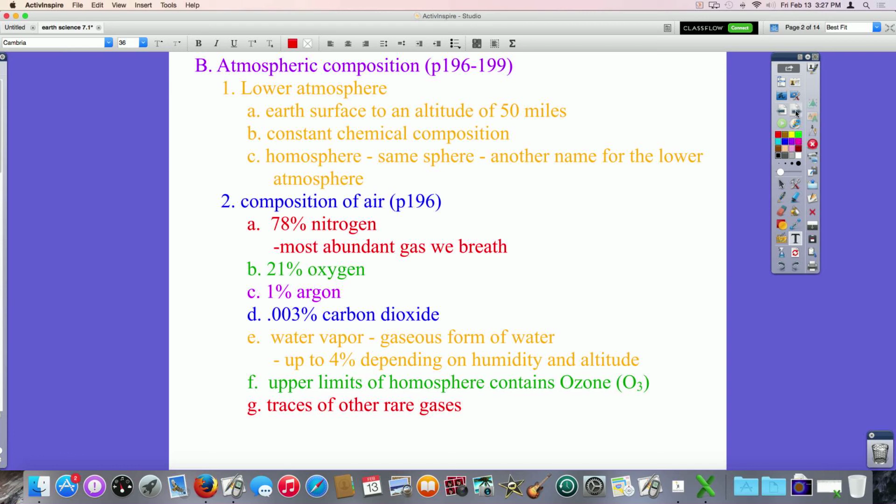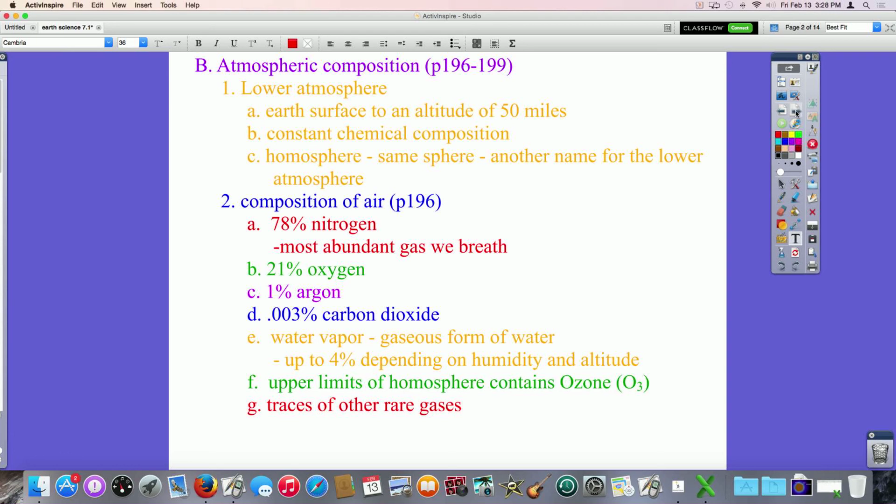And exactly what the lower atmosphere is composed of is 78% nitrogen. This is the most abundant gas we breathe, and it does absolutely nothing for us as living beings. Now, its presence does do a lot for the world in general, but as far as our bodies are concerned, we do not use this atmospheric nitrogen. It's the wrong kind of nitrogen. Our bodies do use nitrogen from certain foods we eat, but not from what we breathe in.